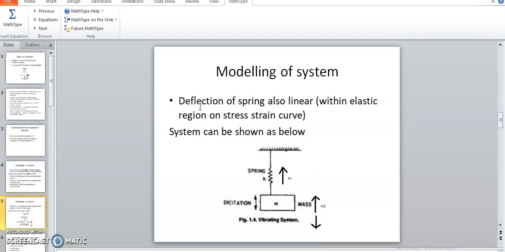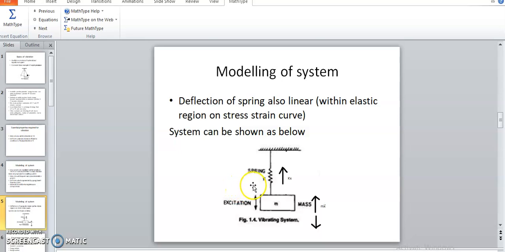So here, for simplicity, for a simple single degree of freedom system, we consider the deflection of the spring in the elastic region, and then we can represent any system as a spring and mass. The spring represents the internal resistance offered to the deflection of that particular system, and mass is nothing but a body of matter, which is represented here as a point mass, and the stiffness has no mass.